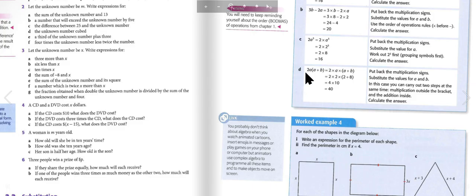So 2A open bracket A plus B close bracket. The first step is to put back the multiplication signs. So it's 2 times A times open bracket A plus B close bracket. Next step, substitute the values for A and B: 2 times 2 times open bracket 2 plus 8 close bracket. In this case, you can carry out the 2 steps at the same time: multiplication outside the bracket and the addition inside, which is 4 times 10. Calculate the answer. So 4 times 10 is 40.